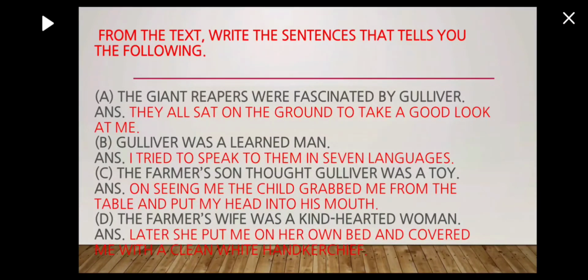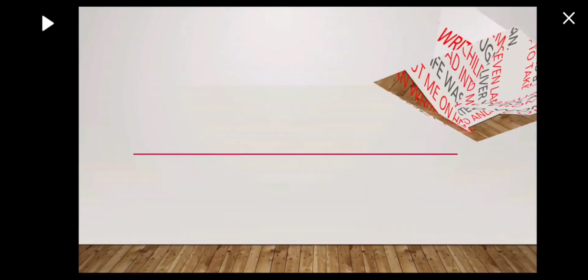The farmer's wife was a kind-hearted woman. How do you know this? Later she put me on her own bed and covered me with a clean white handkerchief. So we can know because later on she put him on her own bed and covered him with a white hanky. That shows that she was a kind lady.